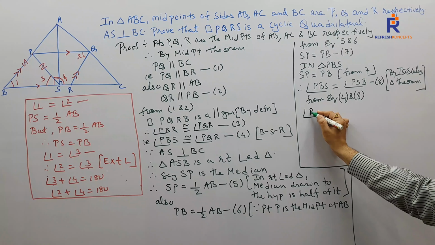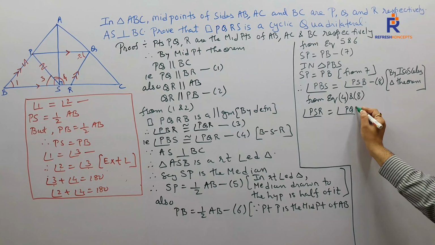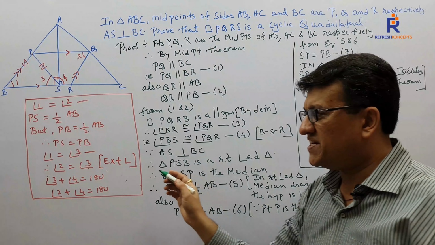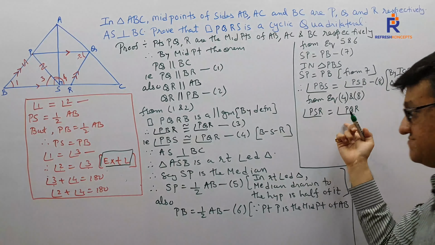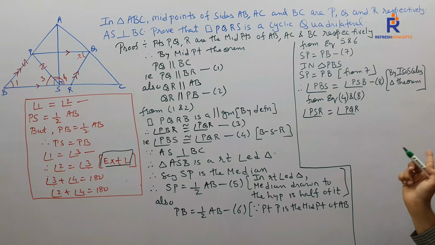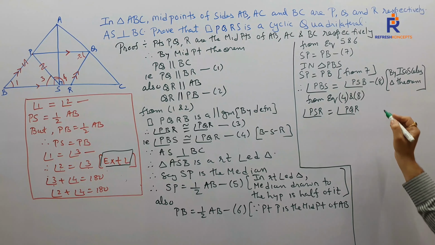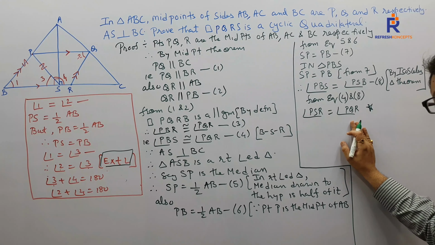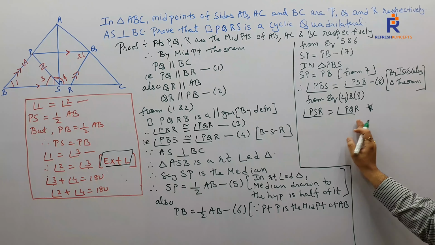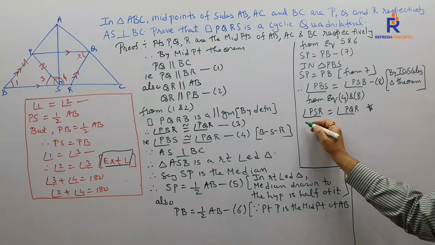Can I say angle PSB is equal to angle PQR? I hope you have understood. At this juncture I can also say the quadrilateral is cyclic using the exterior angle property, the converse of the exterior angle property. So I'm marking it here for you, but we are moving one step further, so I'm giving you two answers.